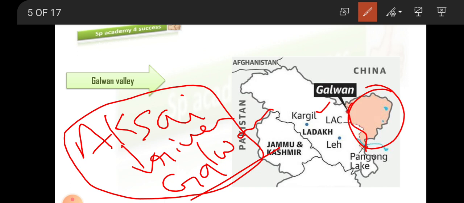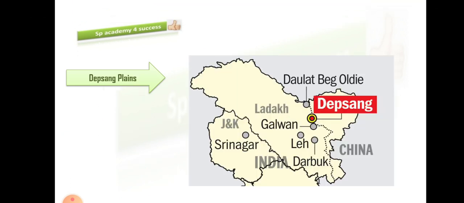And one more thing that we have in the options is the Depsang Plain. So where is this Depsang Plain? This is also present near the Galwan only. Okay, the Depsang Plain represents high altitude gravelly plains at the northeast position of the disputed Aksai Chin. It is present towards the northeast position of Aksai Chin.